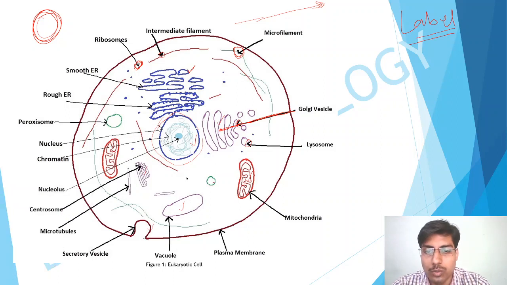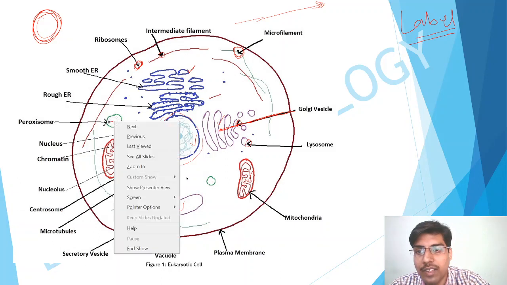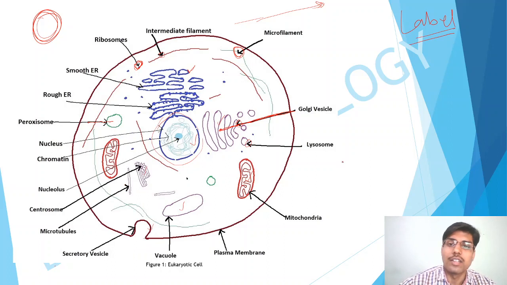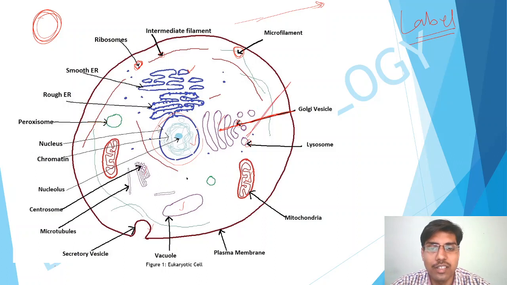So that is the basic idea: showing these organelles by a simple line which should start from the center. The next thing is that none of these lines should cross each other. Don't show such crossing while labeling.